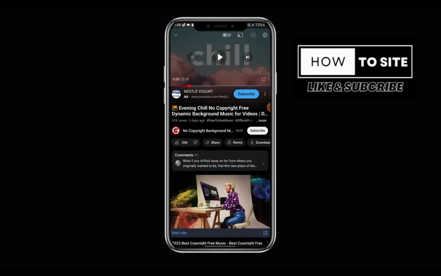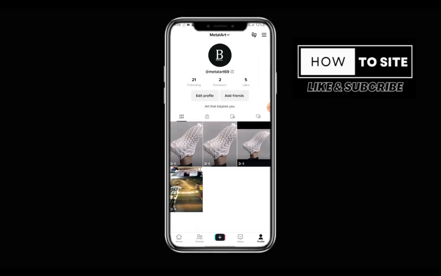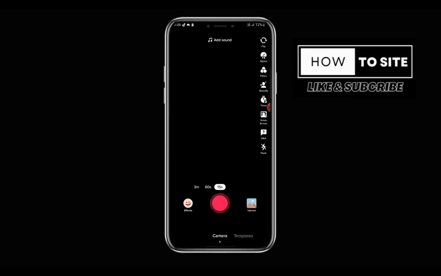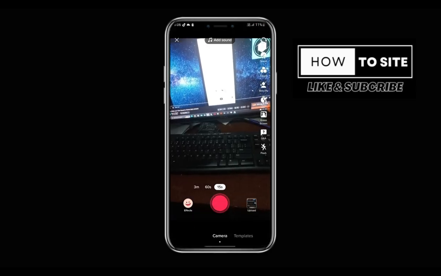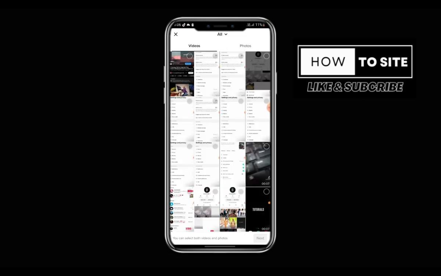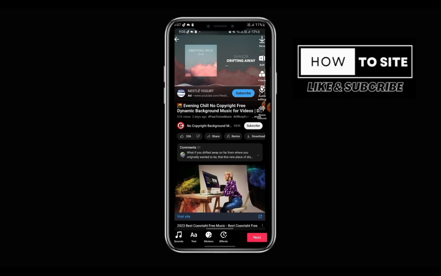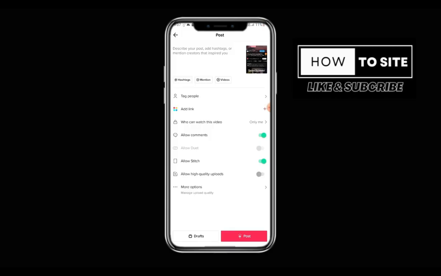Then record the sound. After you record your sound, simply open TikTok. Click on add icon. Click on upload. Upload the recorded song. Click on next. Then click on next. Then click on pause.